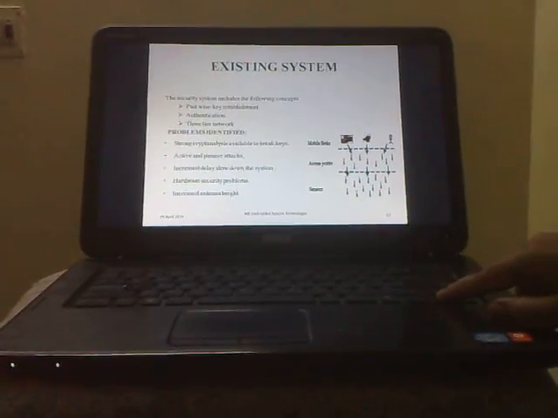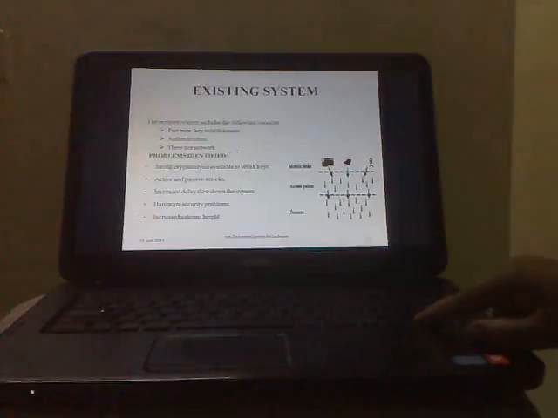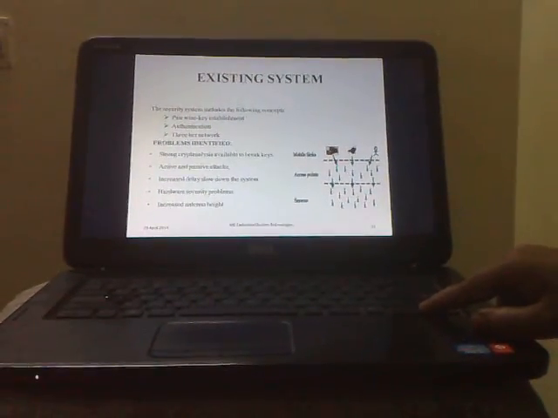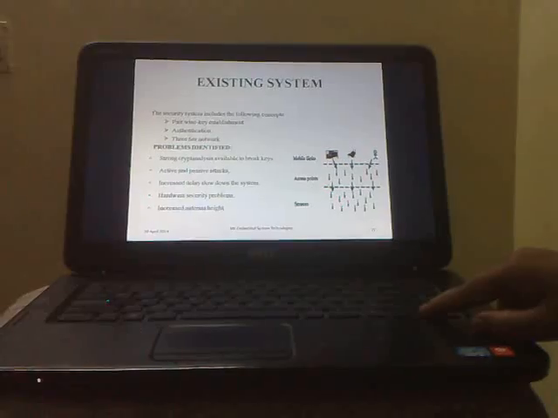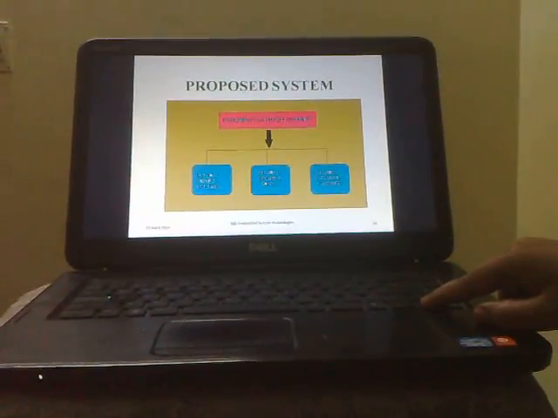And the existing system, the security system includes the following concepts: pairwise key establishment, authentication, three-tier network. Main problems are increased delay that slows down the system, active and passive attacks, hardware security problems and increased antenna height. So this is the overall block diagram of the proposed system.